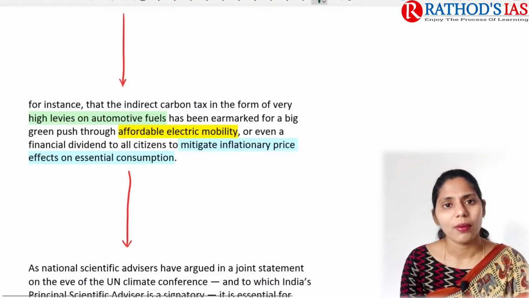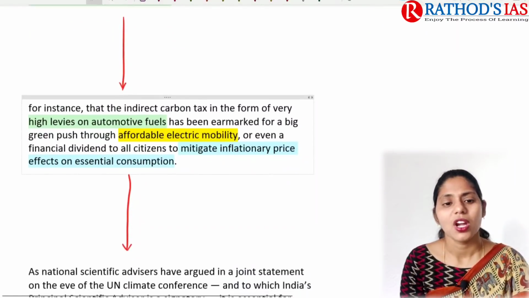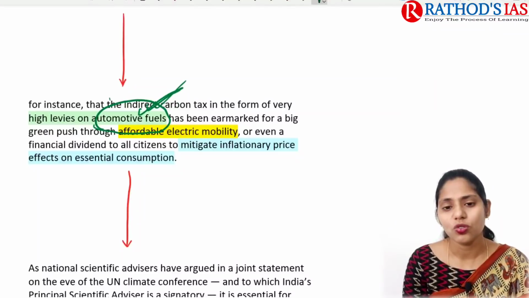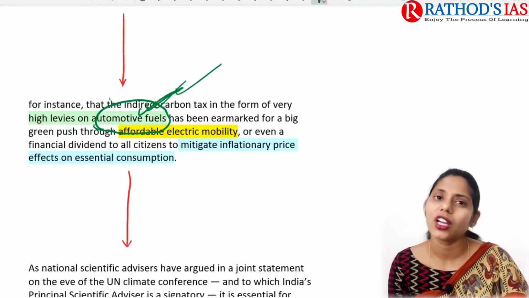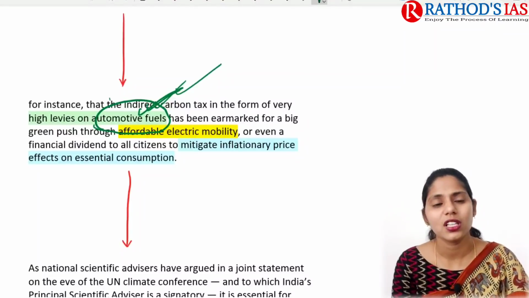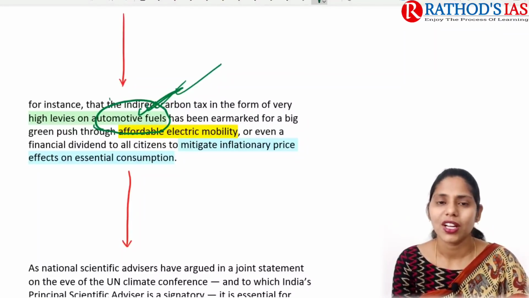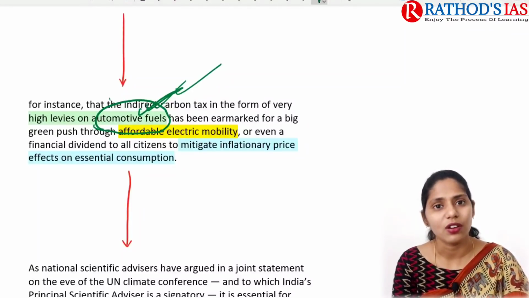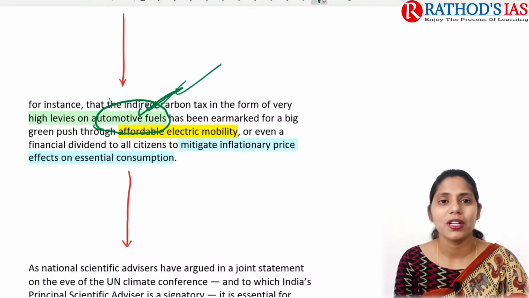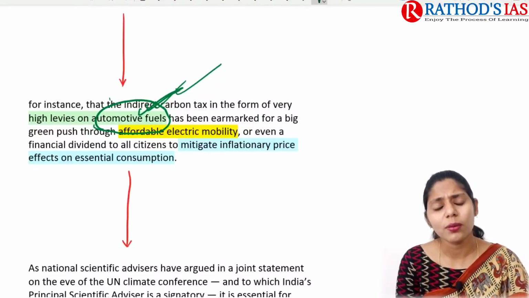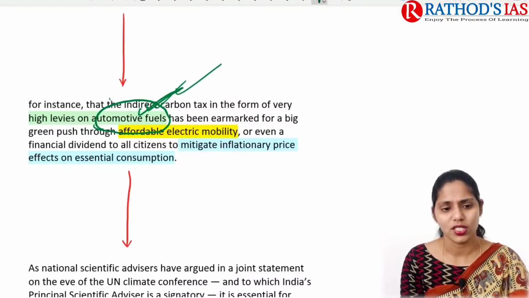And for India, we can talk about what transition plans we came up with. For example, you can talk about higher levies on automotive fuels, and we can also focus on how the government is coming up with incentives for affordable electric vehicles or electric mobility. And we can talk about the BS6 norms that we are following, and why we skipped BS5 norms and directly entered into BS6. And you can also talk about the national hydrogen policy. So these are some important things that you can focus on there.